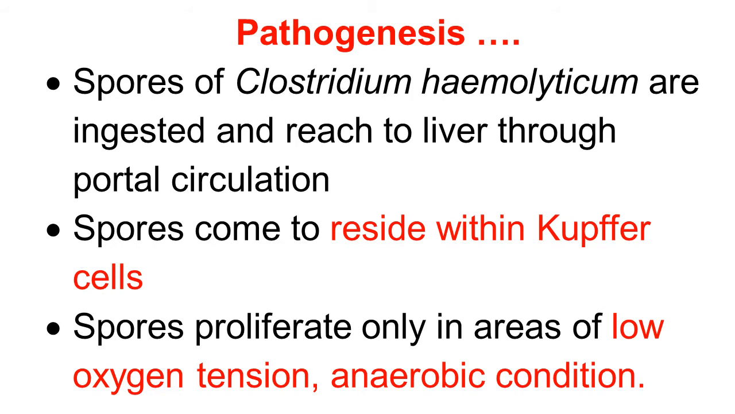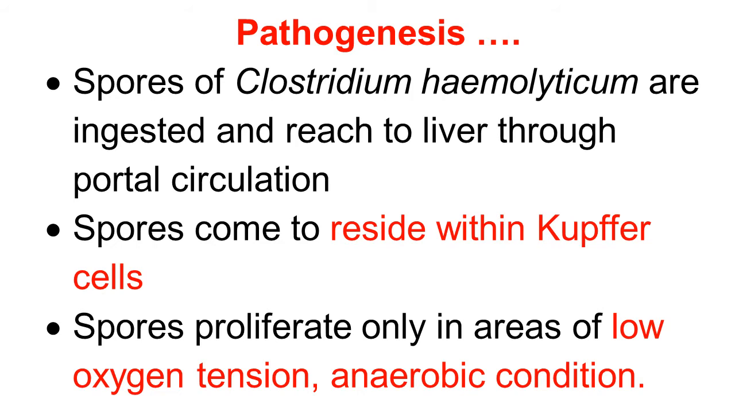Now the important point we know, the Clostridium hemolyticum are ingested and reach the liver through the portal circulation. These Clostridium hemolyticum are phagocytosed by the Kupffer cells, and they remain in the Kupffer cells for a long time, dormant or quiet. Now the important condition here is that the spores proliferate in the liver only in a certain spot, certain part